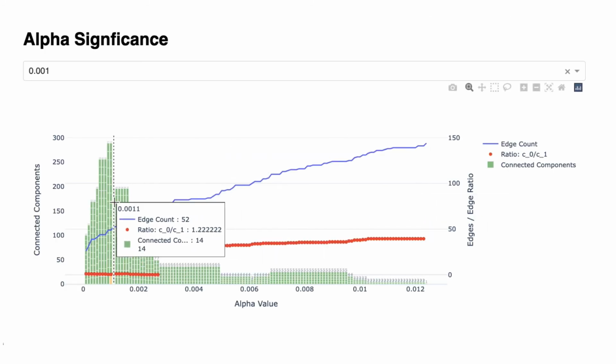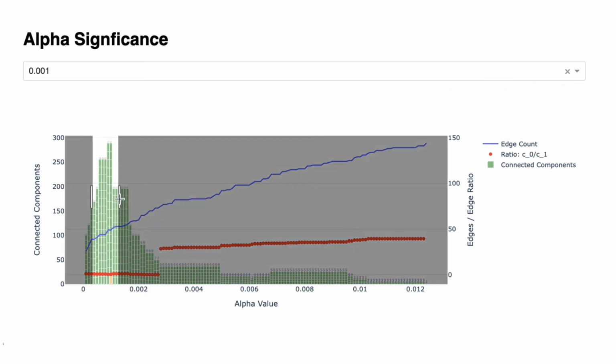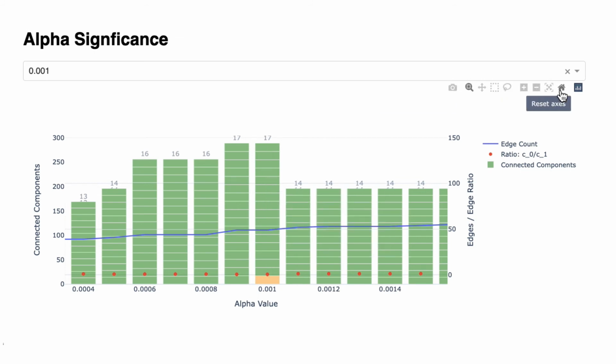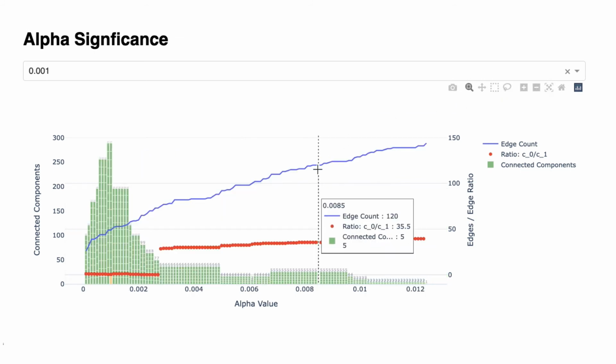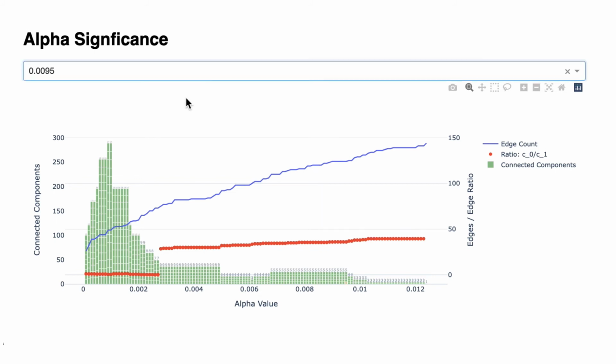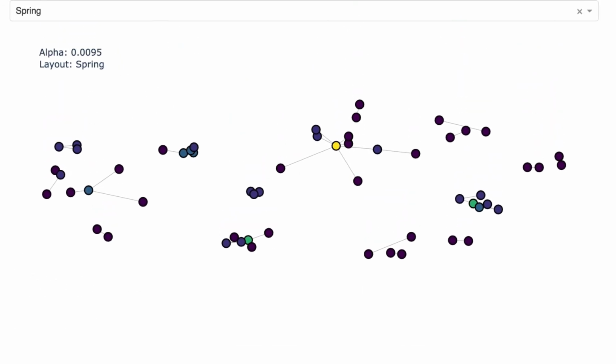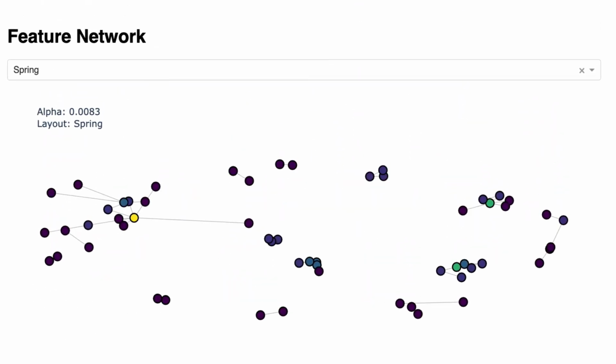Optionally, Miriam can now choose to adjust the feature network by selecting higher or lower alpha significance values from the viewer below. The alpha significance chart shows the number of connected components, the number of connected edges, and the ratio of the size of the largest to second largest component in the network graph. By adjusting the alpha significance, Miriam is able to generate a mutual information network which is more or less dense to adjust her overview of the data.